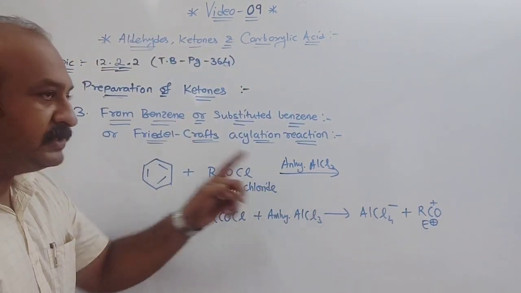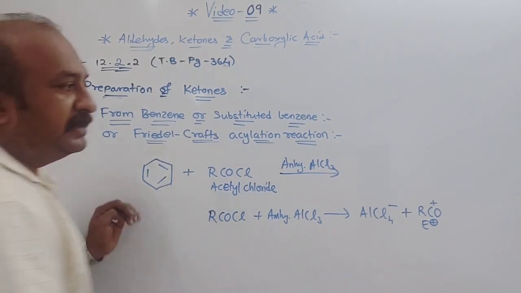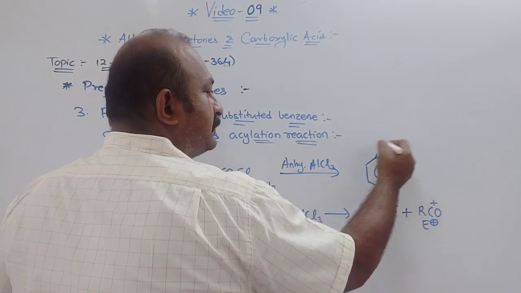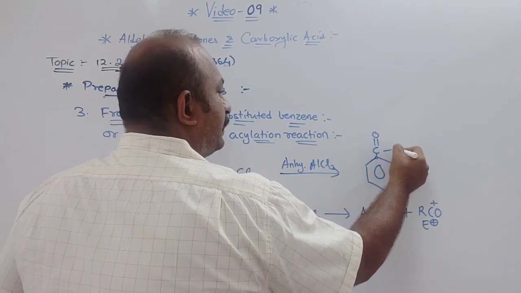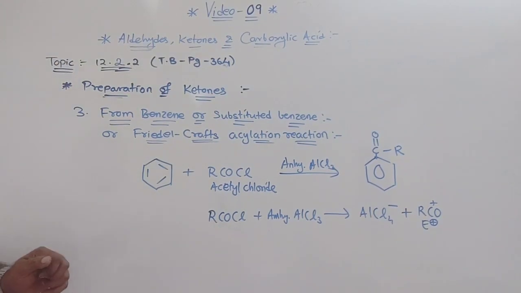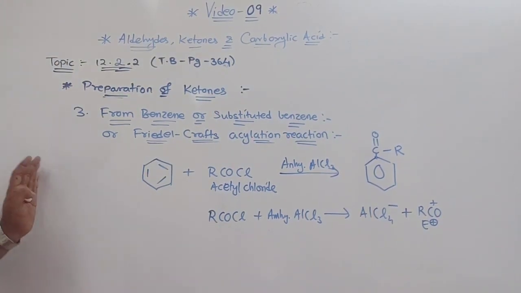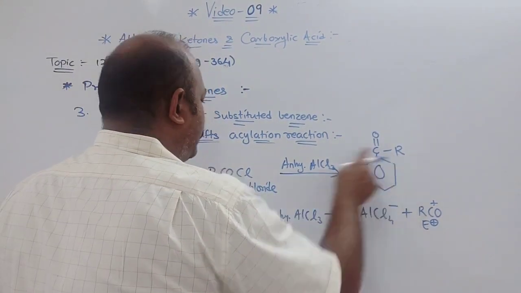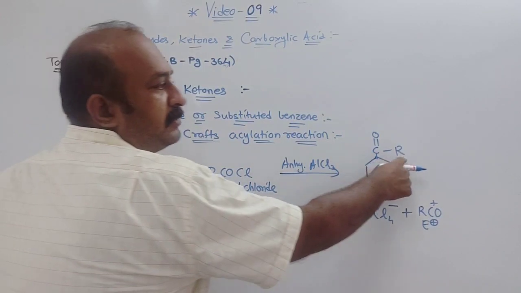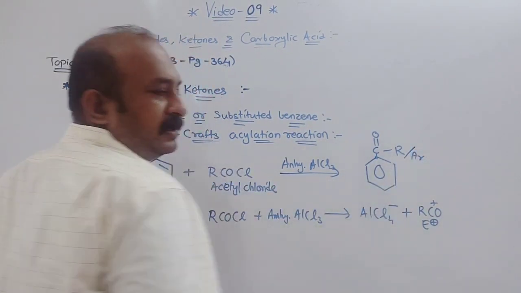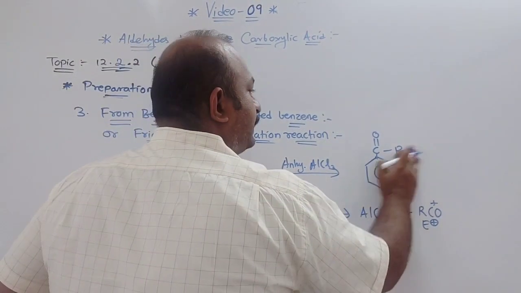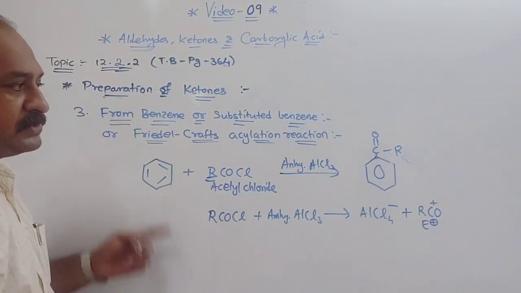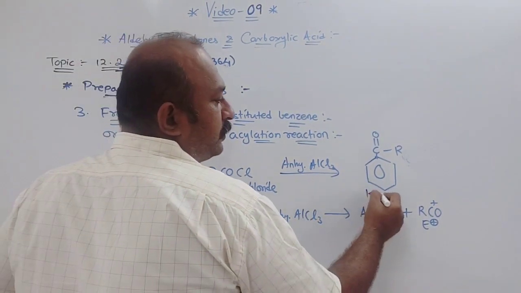Now this electrophile is substituted on the benzene ring. That is, C double bond O and R. Either you can write R, or if you use Ar it will come here as Ar. This is nothing but a ketone.